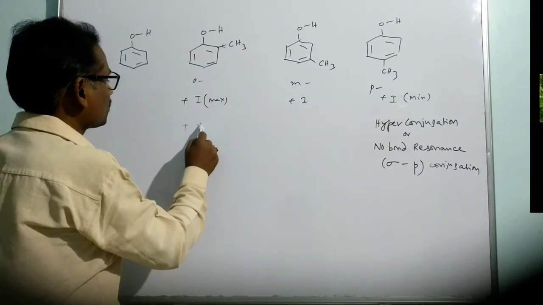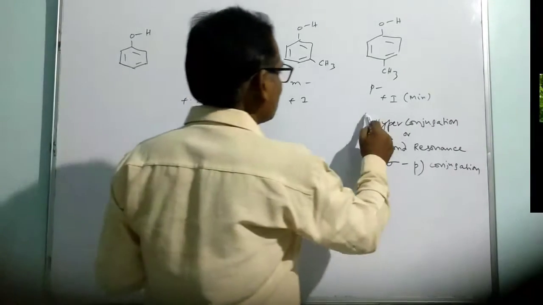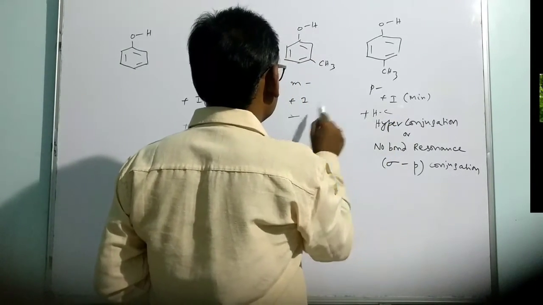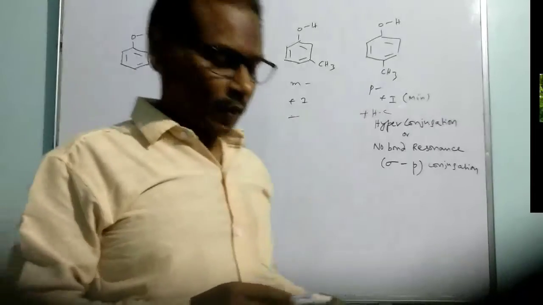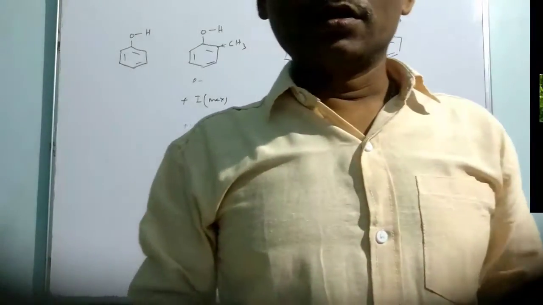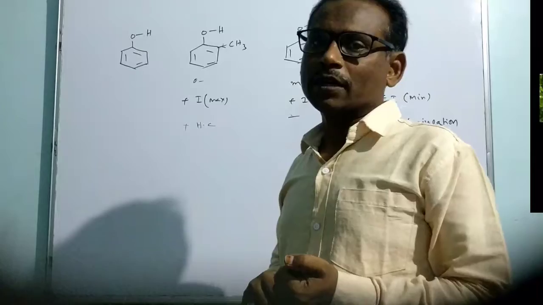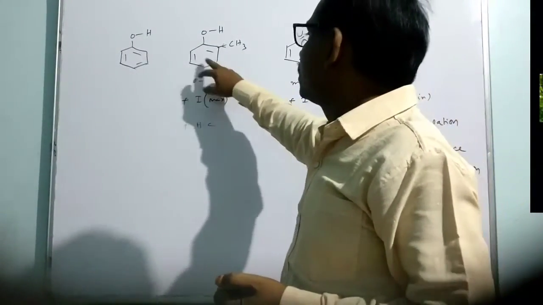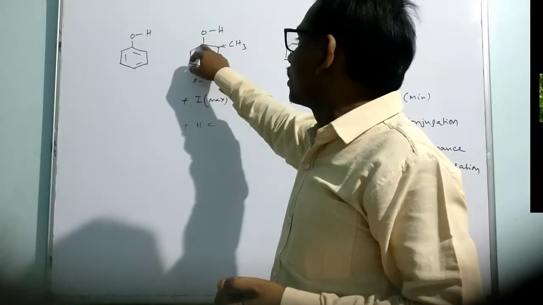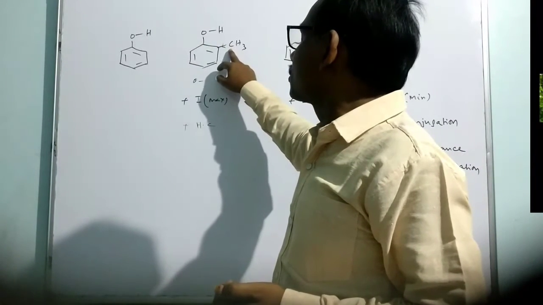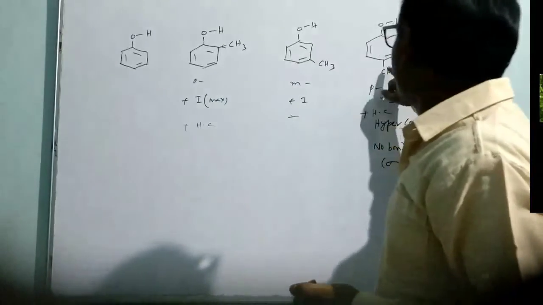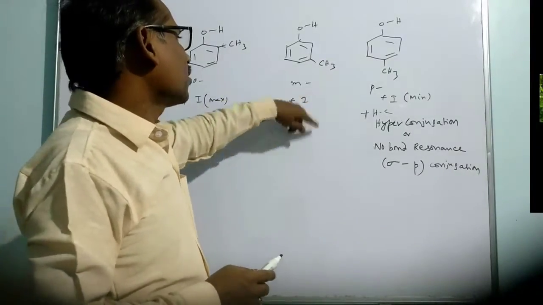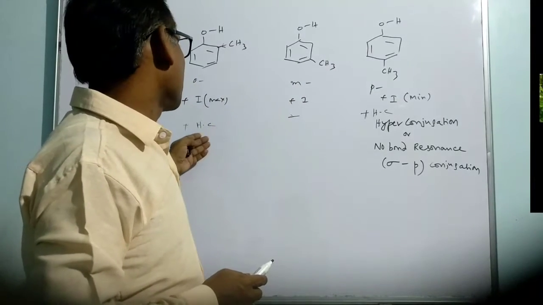Here also there is hyperconjugation, but here there is no question of hyperconjugation. The methyl group pumps electrons through hyperconjugation to this carbon. That is possible in ortho-substituted and para-substituted phenol, but not in the meta. The methyl group is ultimately electron donating, whether through the inductive effect or hyperconjugation.